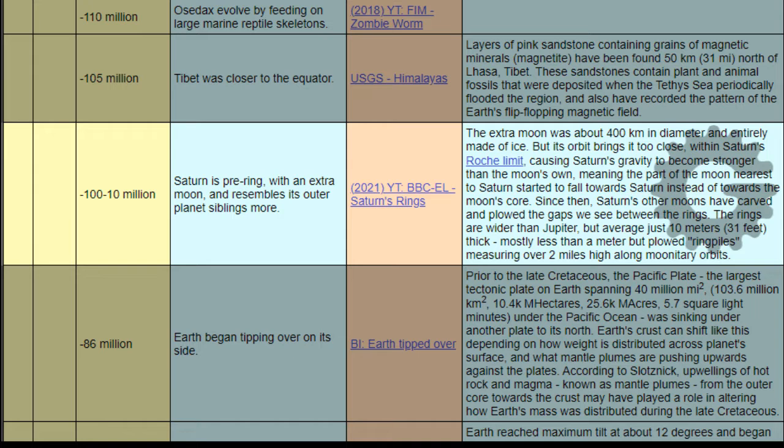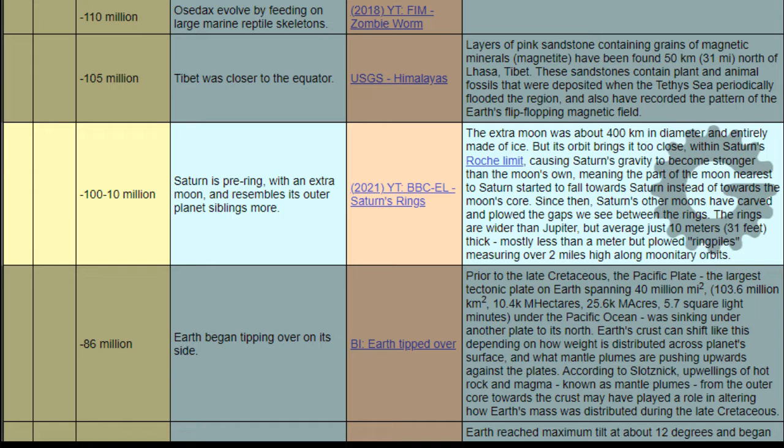When? Negative 100 to negative 10 million years. Event. Saturn is pre-ring with an extra moon and resembles its outer planet siblings more. Reference. BBC Earth Lab. Saturn's rings. Notes. The extra moon was about 400 kilometers in diameter and entirely made of ice, but its orbit brings it